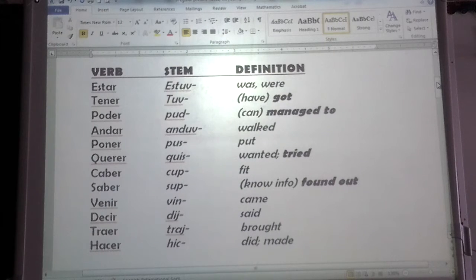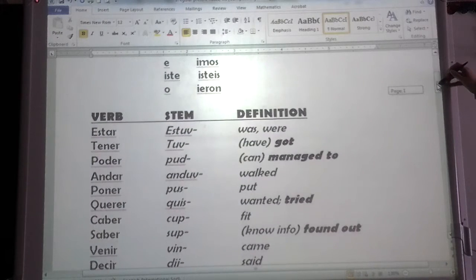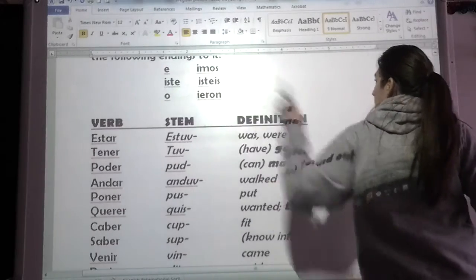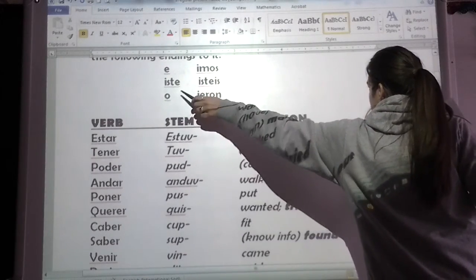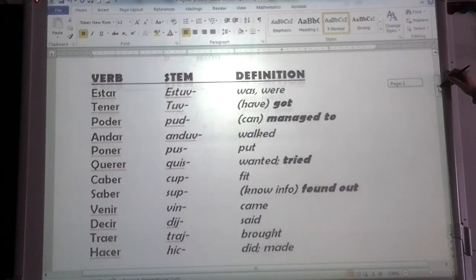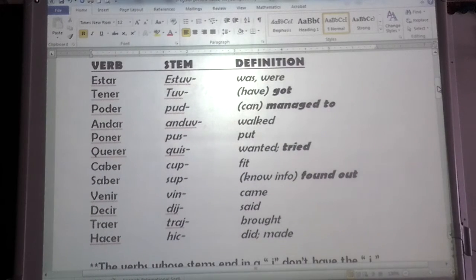The verb estar uses the stem estuv. And then we add the endings to it. So if we used estuv with our endings, we would have estuve, estuviste, estuvo, estuvimos, estuvisteis, estuvieron. And that means was or were in the preterite.